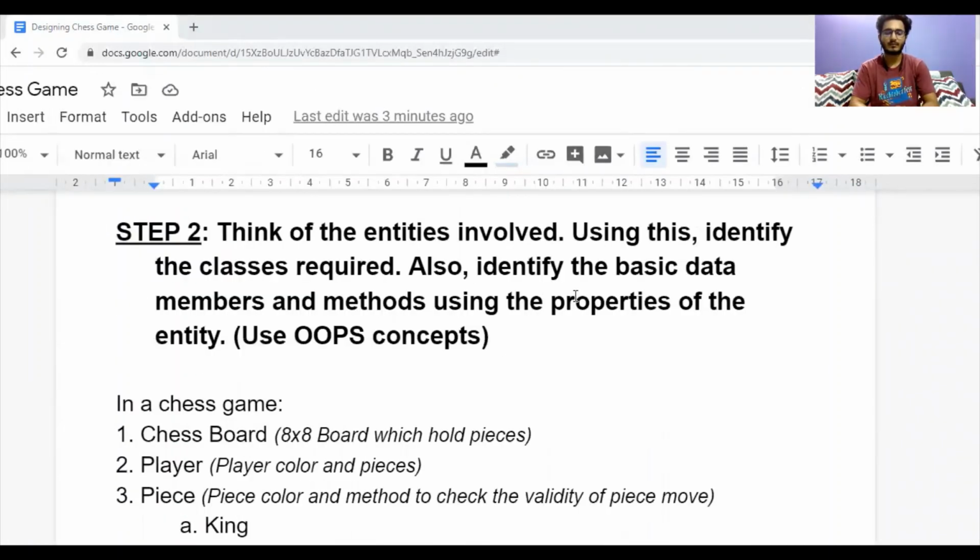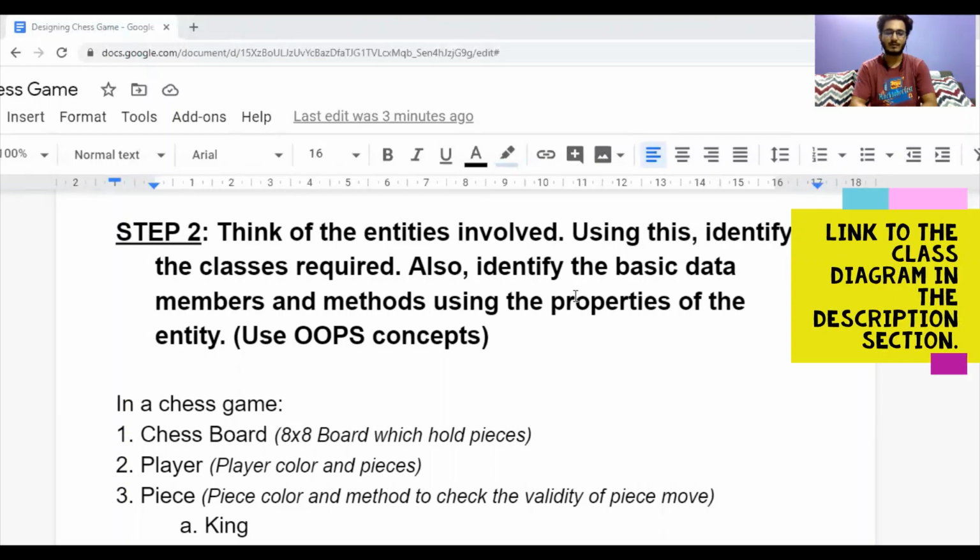The next step is to think of the entities involved in the problem. If we are playing a chess game, we require a chessboard, we require two players, and we require pieces, that is king, queen, knight, rook. Using those entities, we identify the classes. We will make a class which will represent an entity, and the data members and the methods of those classes can be identified using the properties of our entities.